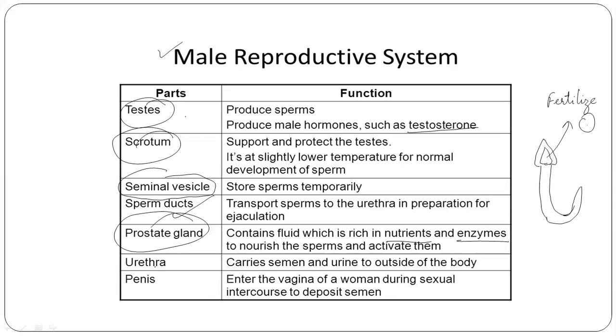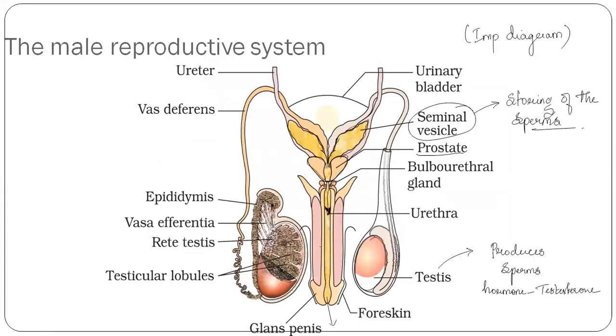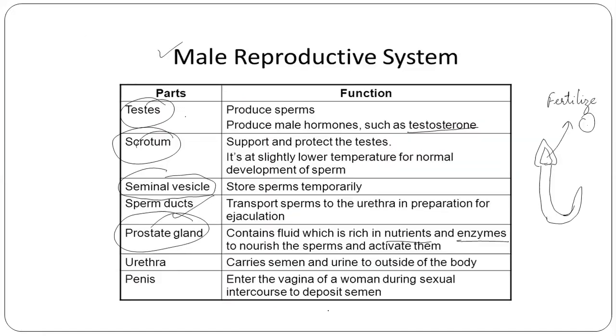Next, coming to urethra. Now, what is this urethra and why is it important? Urethra carries semen and urine to outside the body. So the urethra helps in carrying outside the semen, that is the sperms, and also the urine outside the body. So urethra is important.